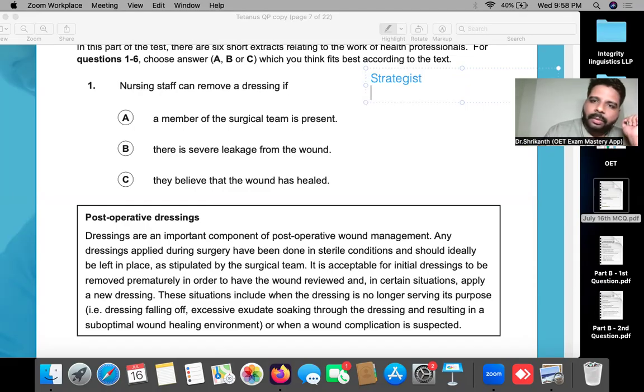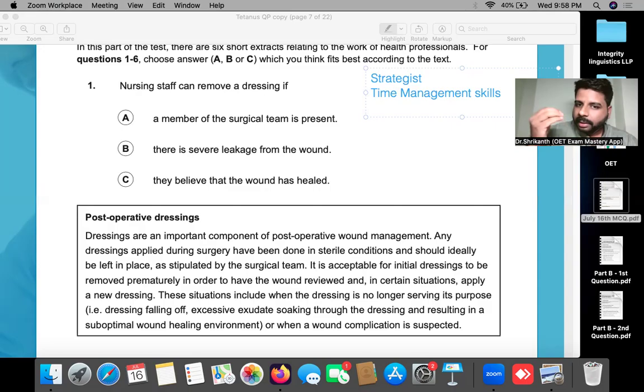The first and most important thing is that obviously you need to have good time management skills. We'll be discussing how to manage the time later on. That is one thing that you need. And as I told you, reading part B is designed to make you tired.